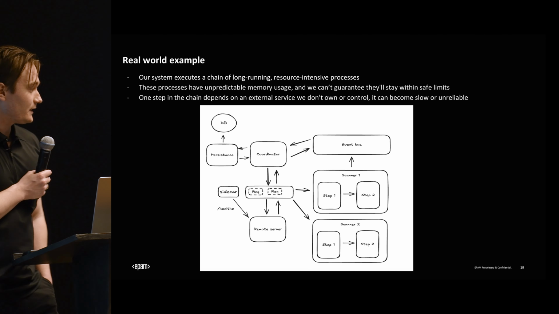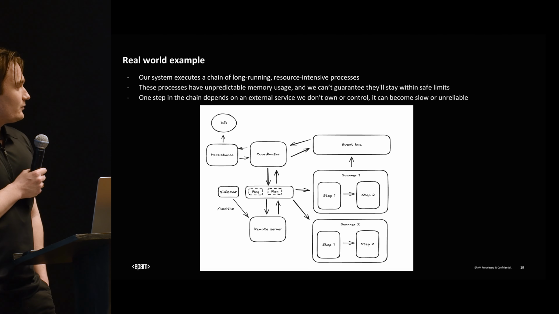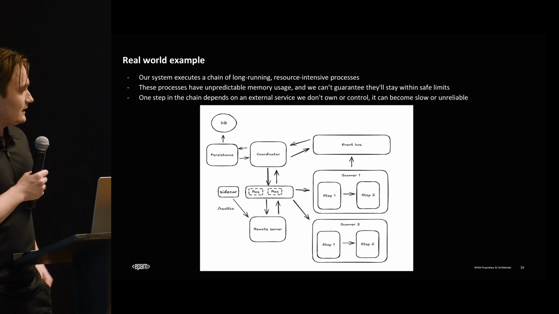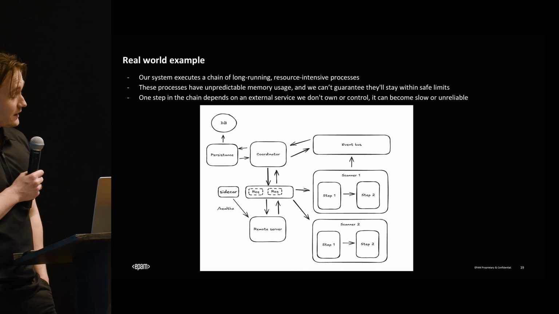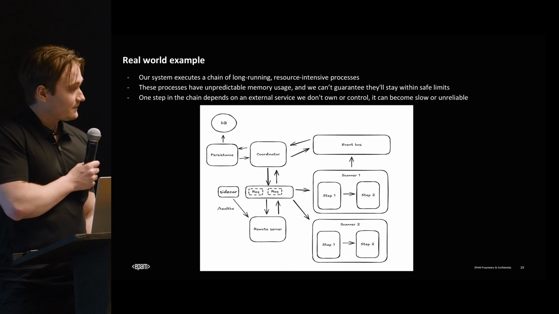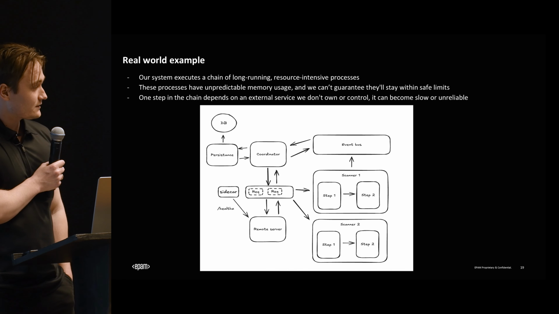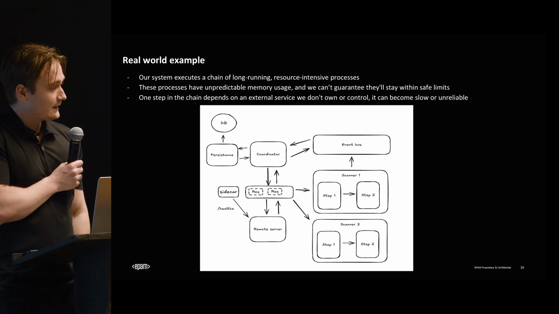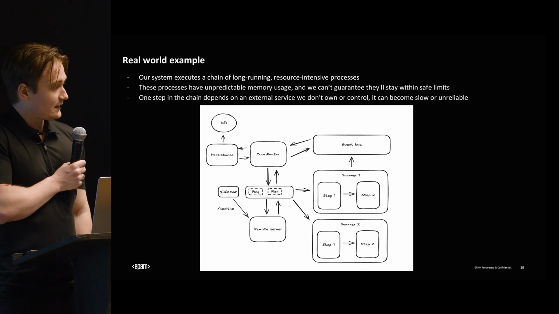So what are we combining? It looks really simple, right? We have a coordinator service. What does the coordinator service do? It interacts with the remote service, but it doesn't interact with it directly. It interacts with it through the queue. The coordinator service has a sidecar, and it checks the remote service. It also checks the scanner service for health checks and makes sure that they're all up and running.